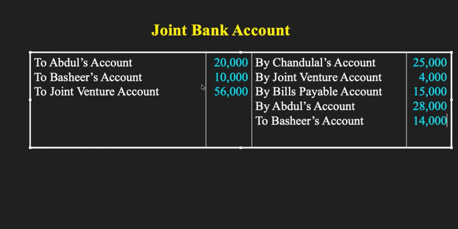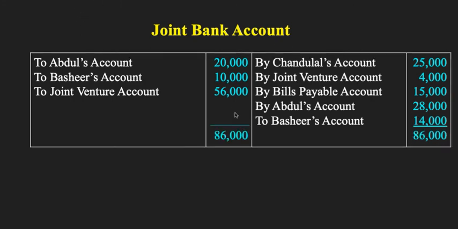Now we are going to add it up. If we add it up, it comes to 86,000. And hence we have 86,000 on both the sides. So this joint bank account we are going to close.